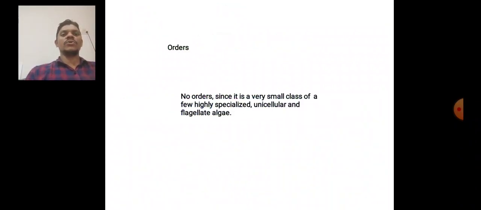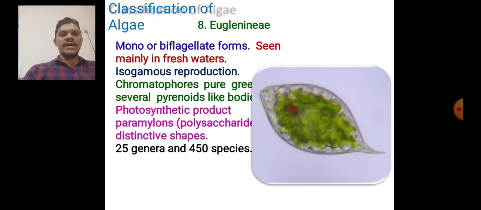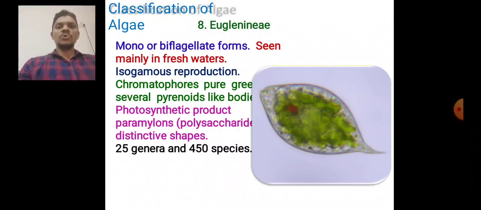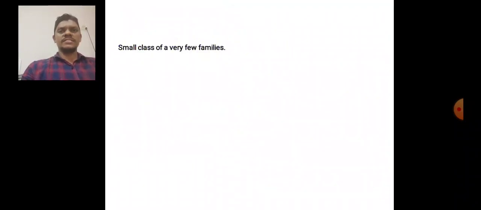Then the Euglenophyceae, a very small class of highly specialized unicellular flagellate algae, mono- or biflagellate, seen mainly in fresh water. The chromatophores are pure green, with several pyrenoid-like bodies. There are 25 genera and 415 species.